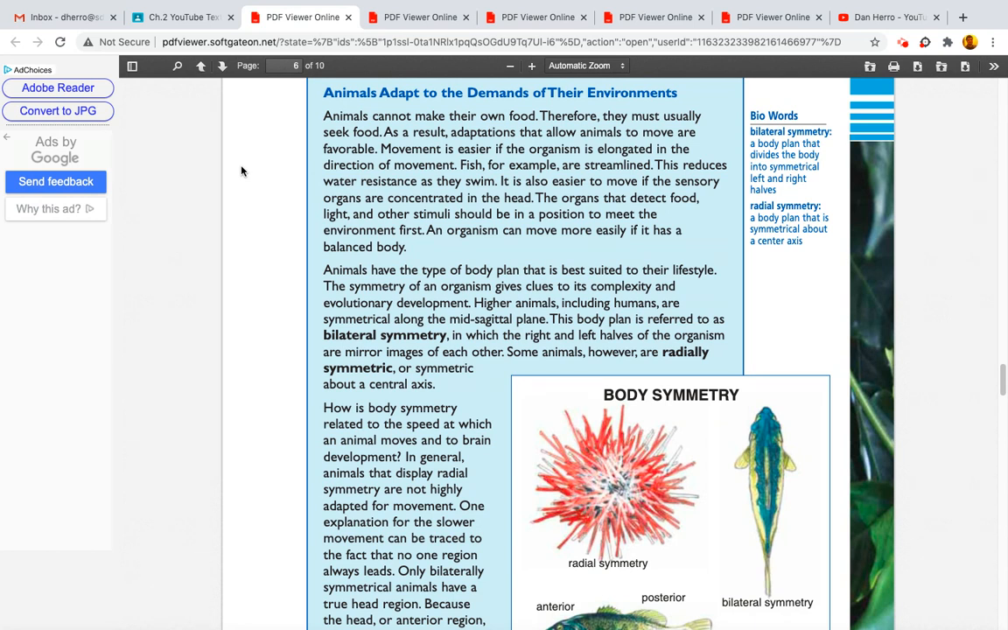This body plan is referred to as bilateral symmetry, in which the right and left halves of the organism are mirror images of each other. Some animals, however, are radially symmetric, or symmetric about a central axis.